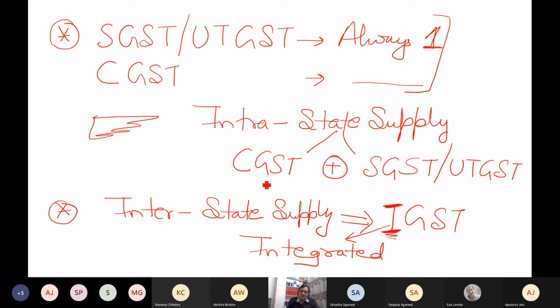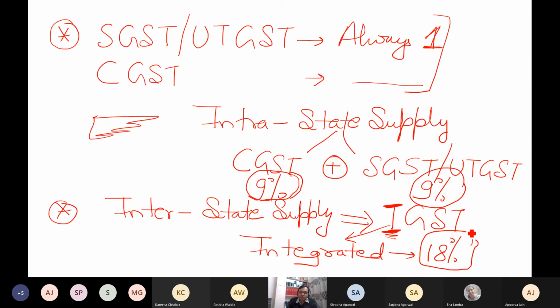For example, for the same product, if center was 9% and state or UT was 9%, then IGST is by default how much? 18%. So this is the main thing. IGST is always equal to C plus S or UT, CGST plus SGST or UTGST, whatever is the case.